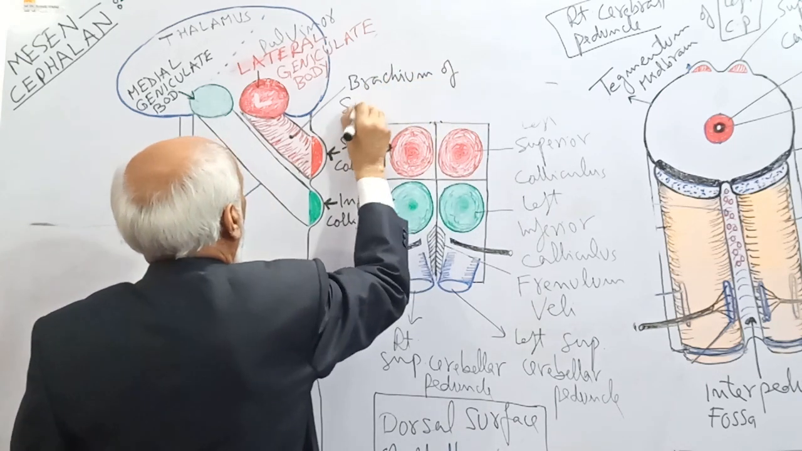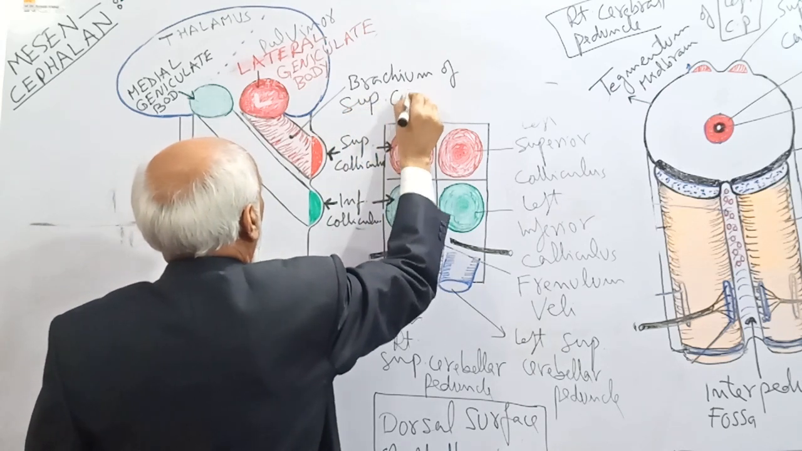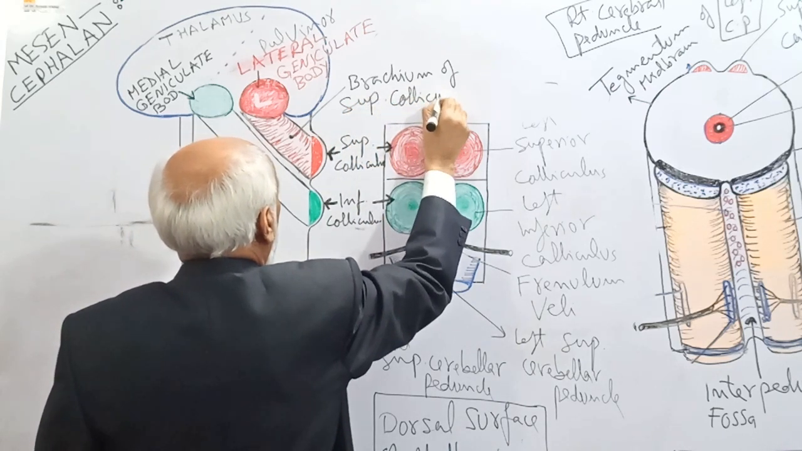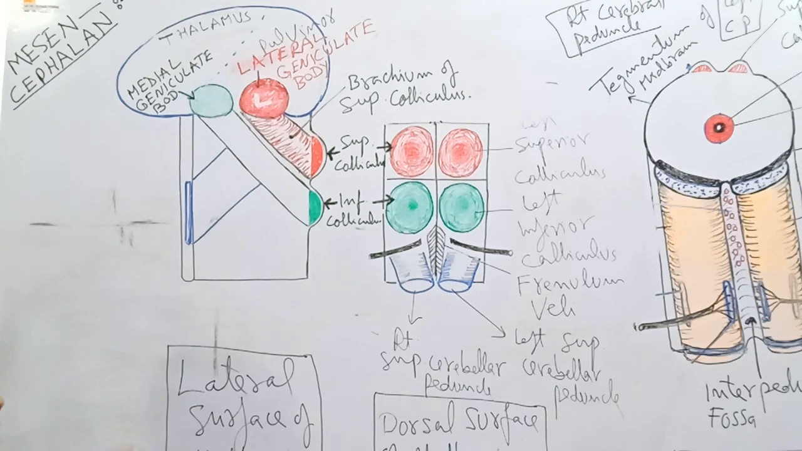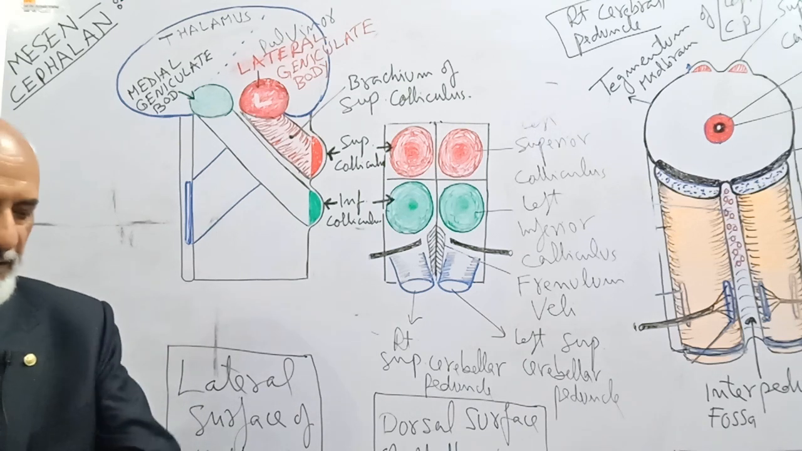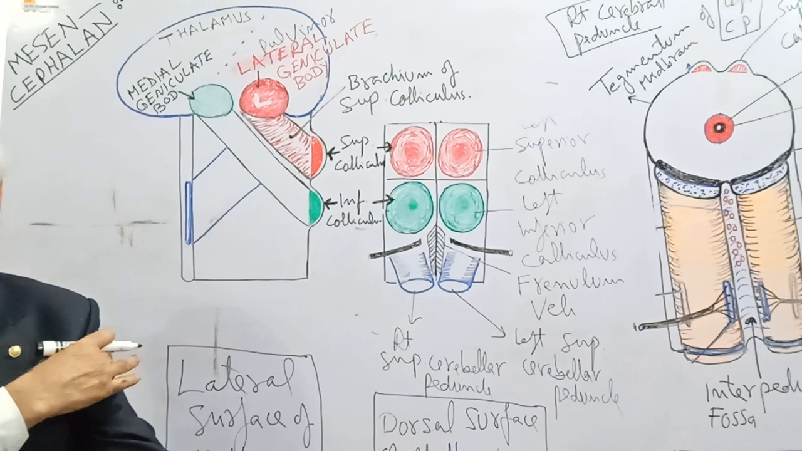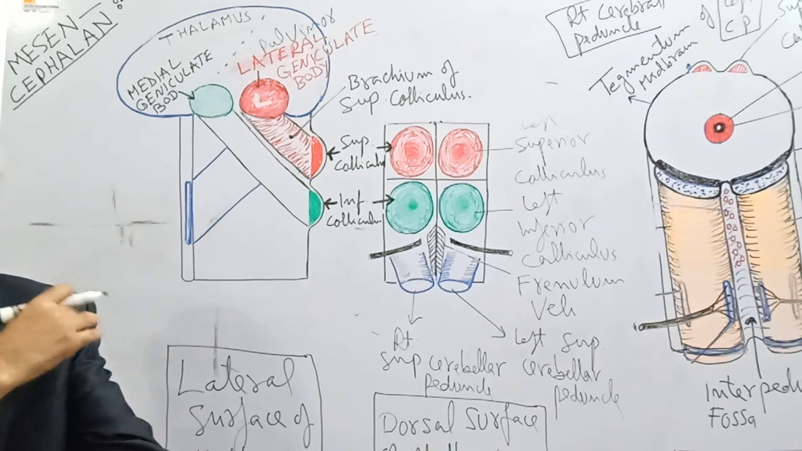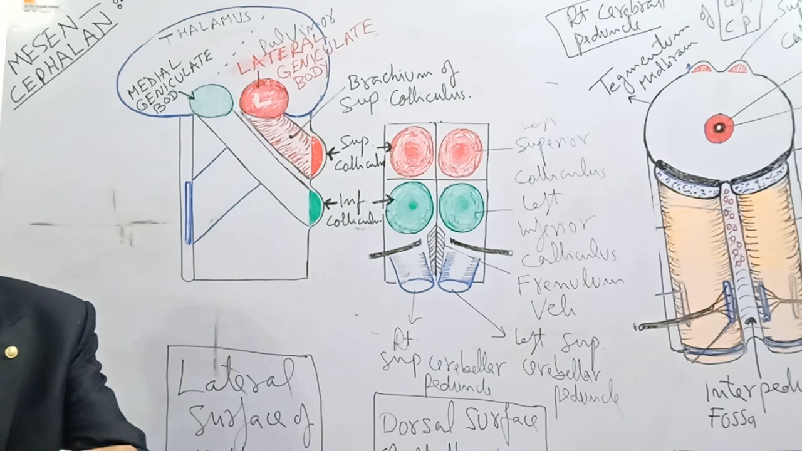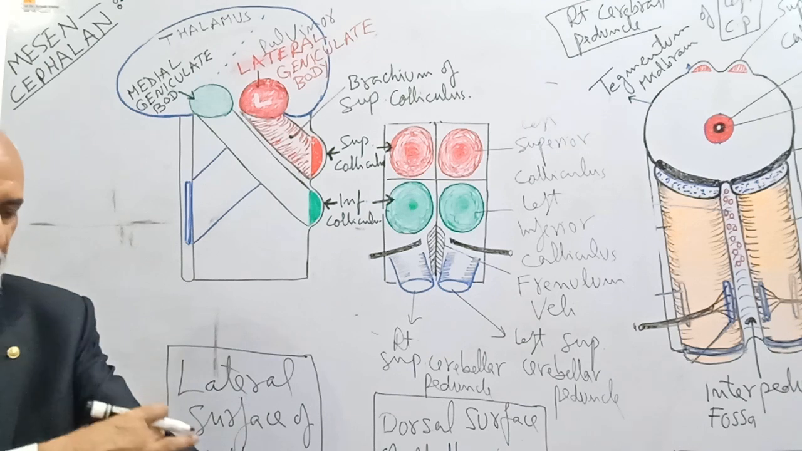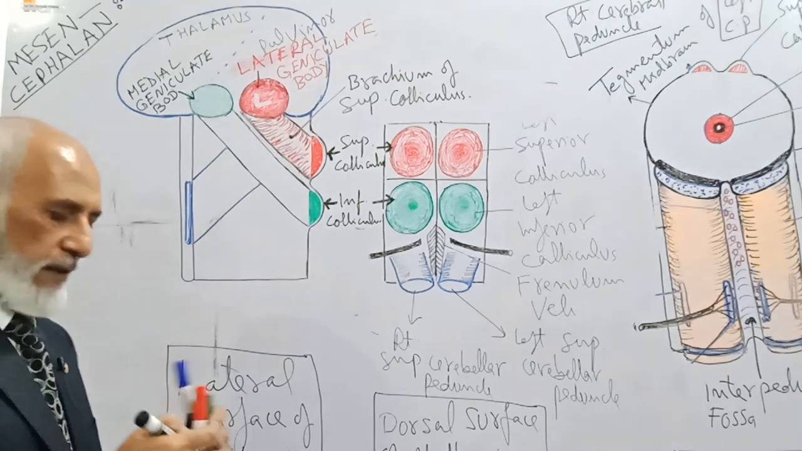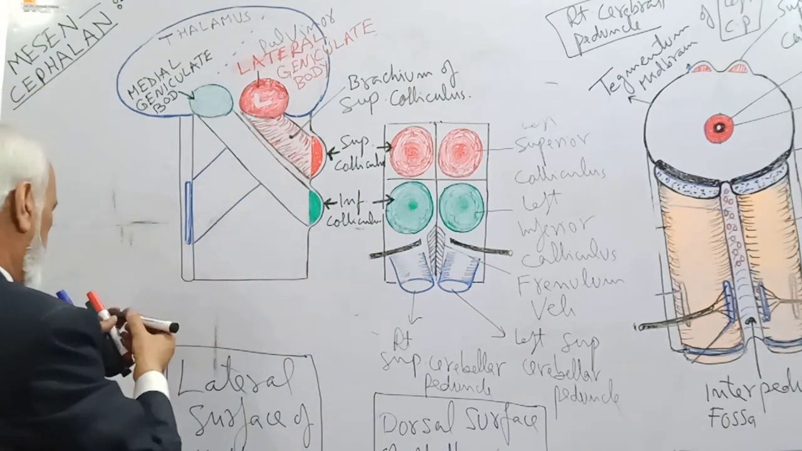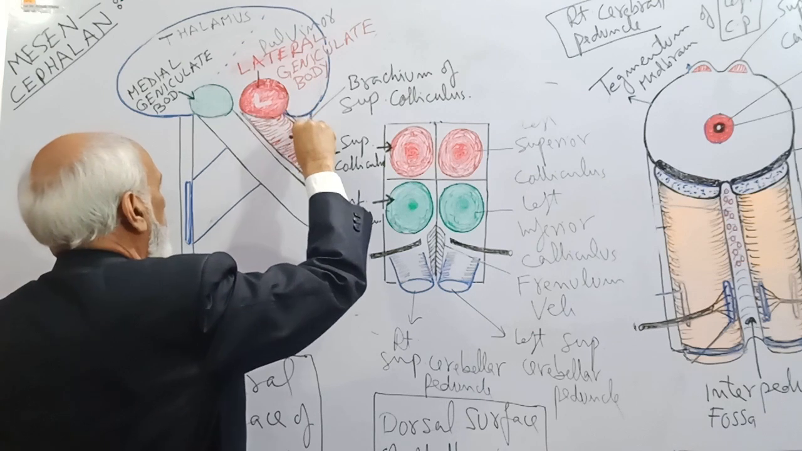Brachium of superior colliculus. As I told you before, it is an elongated ridge like the flexor aspect of the upper arm, or brachium. You know, the upper arm is called brachium, the forearm is called antebrachium, and the hand is known as manus. So this resembles the flexor surface of the brachium of the upper arm. Therefore, it is known as the brachium of the superior colliculus.